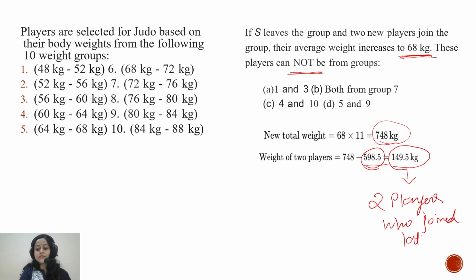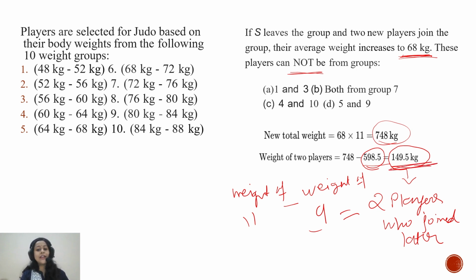After S left, two new players joined, and if we subtract the weight of 9 players from the weight of 11 players, we will get the total weight of the two players, which is 149.5 kg.